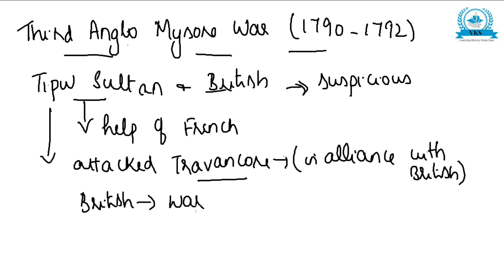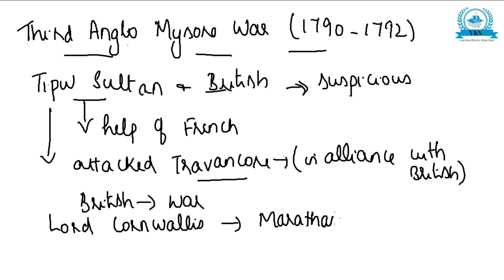So like that, the Third Anglo-Mysore War broke out, and Lord Cornwallis, the British Governor General, isolated Tipu by winning over the Marathas and the Hyderabad Nizam to his side.